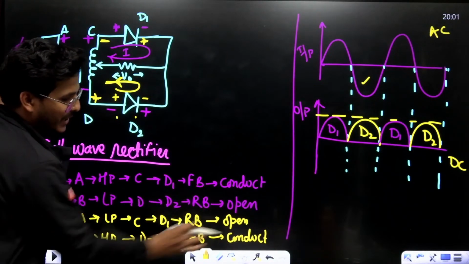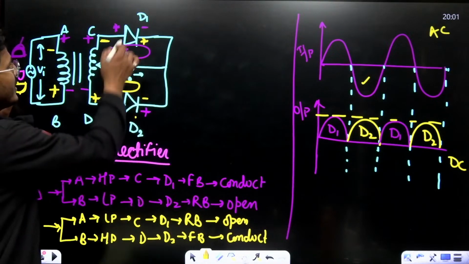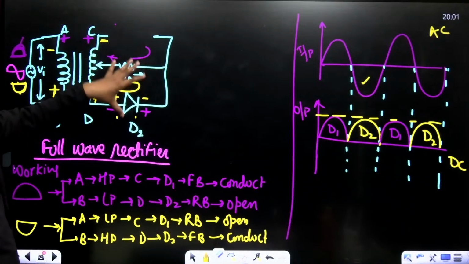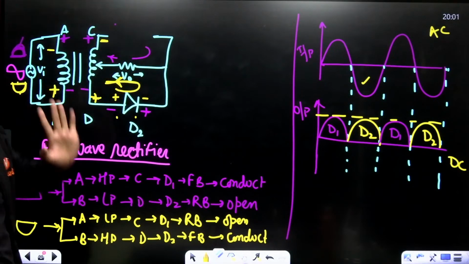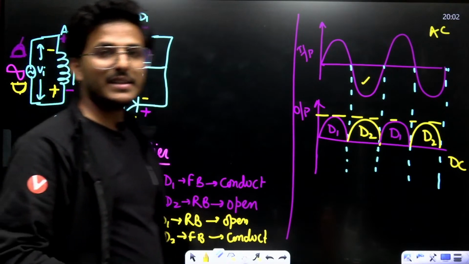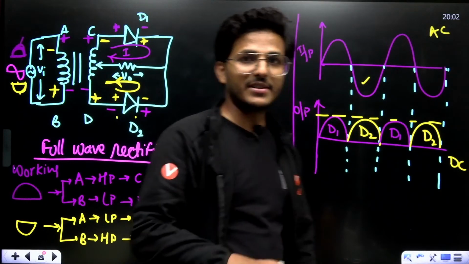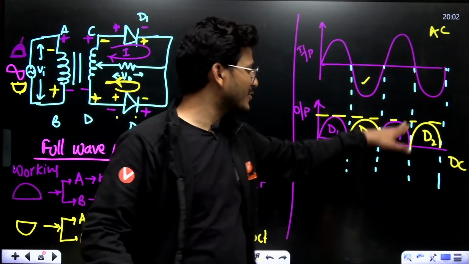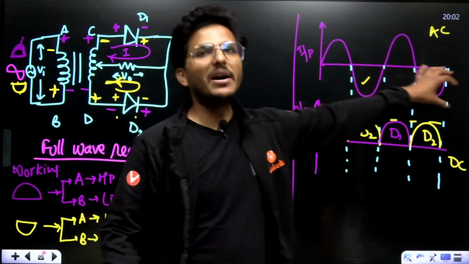D1 is in reverse bias, that means it's open circuit, just like this. For the negative half, the circuit will be like this. This is open circuit. That's why, using two diodes in a half wave rectifier, only one diode conducts. That means for the positive half D1 conducts, and for the negative half there will be no conduction.